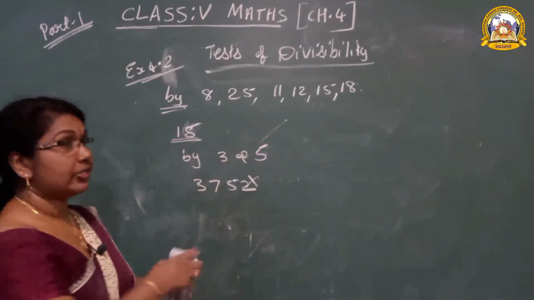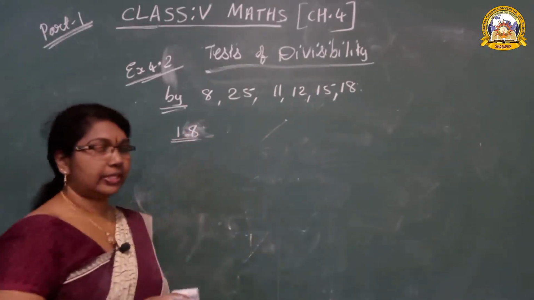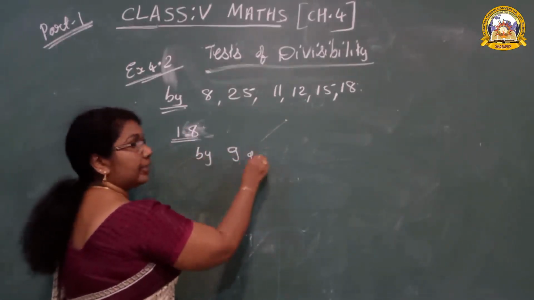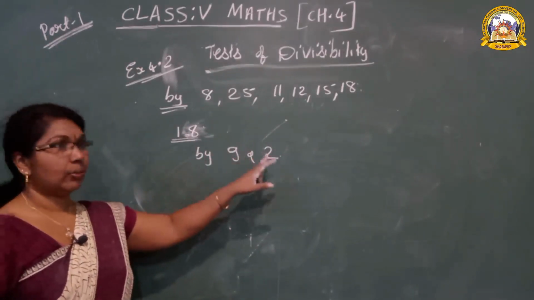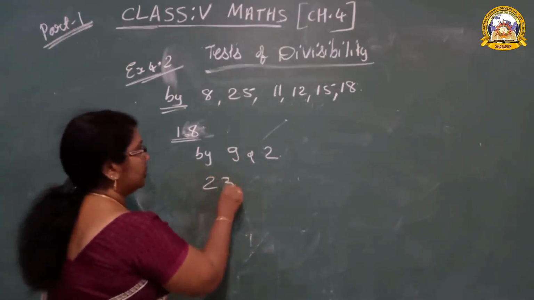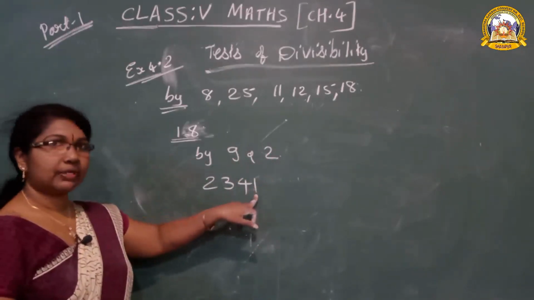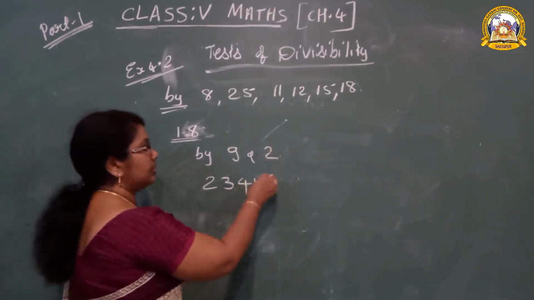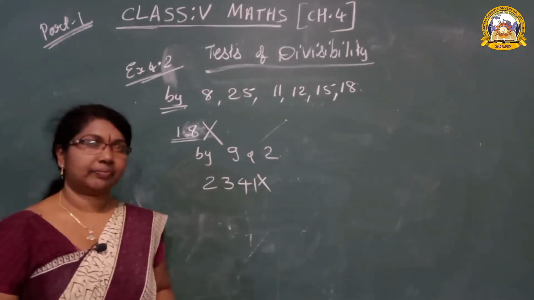Now the last one is 18. What's the rule of 18? Use the rules of 9 and 2. What's the rule of 9? Sum of the digits. What's the rule of 2? All even numbers are divisible by 2. 2321. Is it an even number or an odd number? It is an odd number, so it is not divisible by 2. So it is not divisible by 18.